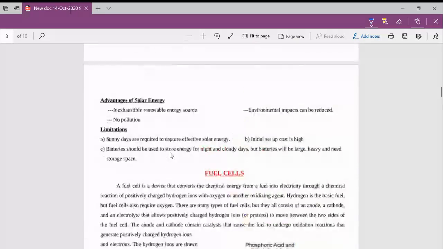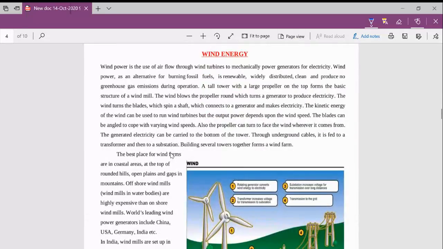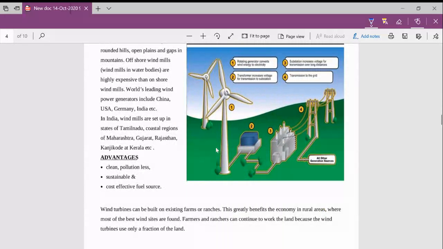And next is wind energy. As shown in the figure, we have wind turbines. These are placed like a mill. There is not one single turbine; there are lots of turbines placed in a land area, and they have huge blades.